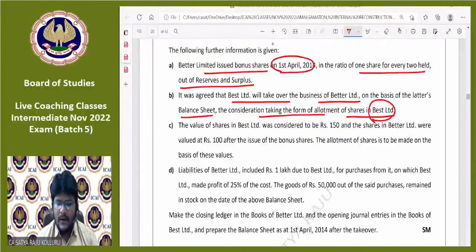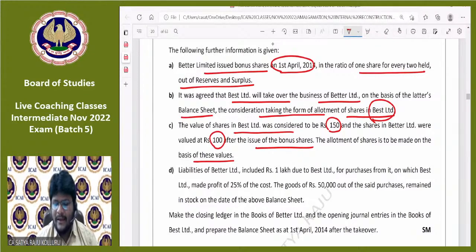Please all of you concentrate on point number C. The value of shares in Best Limited was considered to be 150 and the shares in Better Limited were valued at 100 after the issue of bonus shares. The allotment of shares is to be made on the basis of these values. So in yesterday's class, I already informed that even though it is not directly given, we can simply consider that the purchase consideration computation is under intrinsic value method.